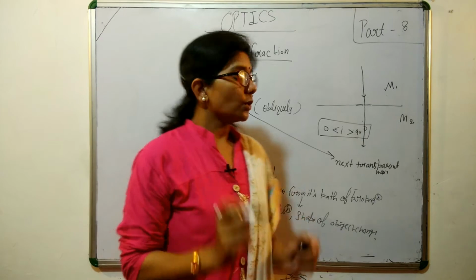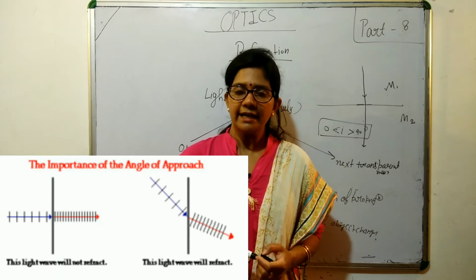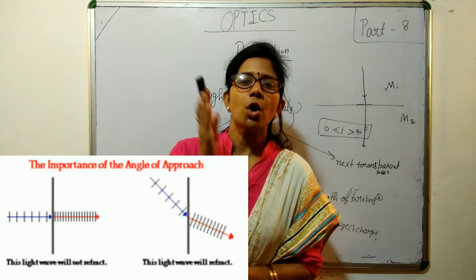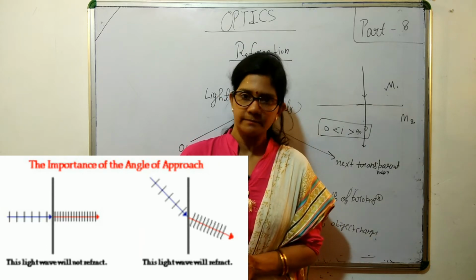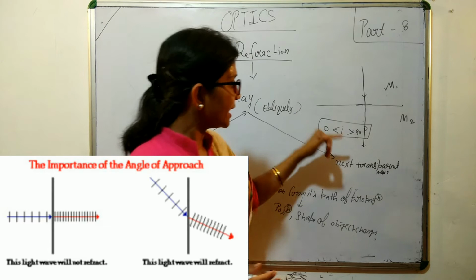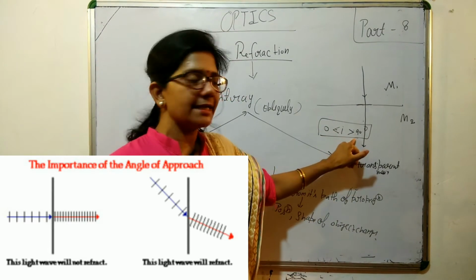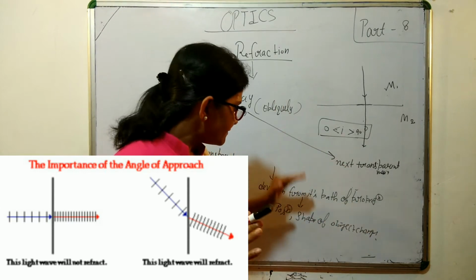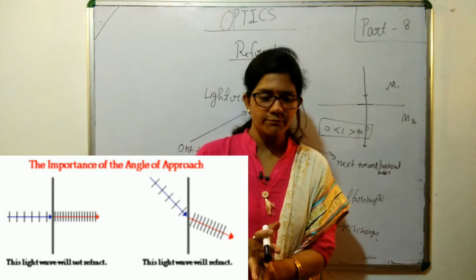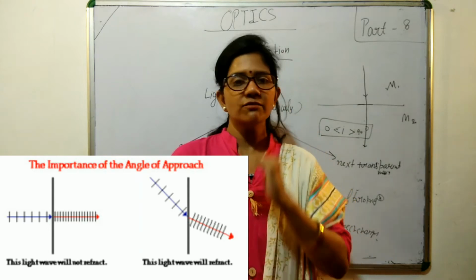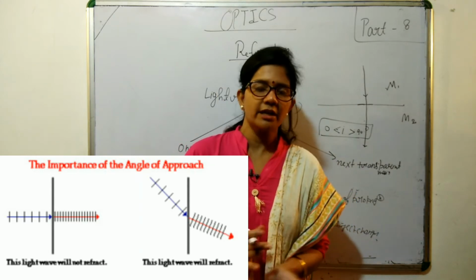Clear? So the condition is that when we want to see refraction, the light should fall obliquely on the interface, or the angle of incidence should be greater than 0 and less than 90 degrees. Then we will see the path of propagation of light is deviated. Now the question comes to mind, why does the path of propagation deviate?